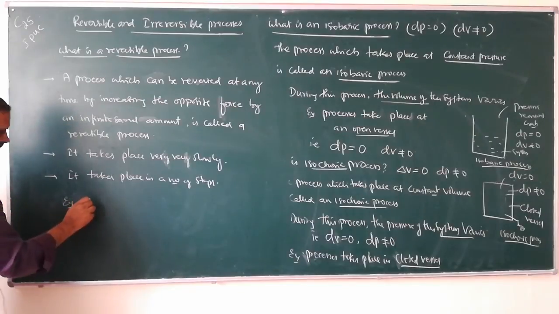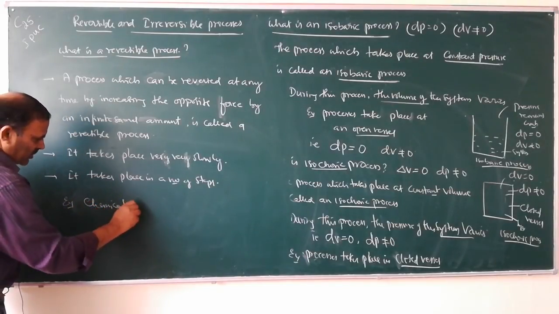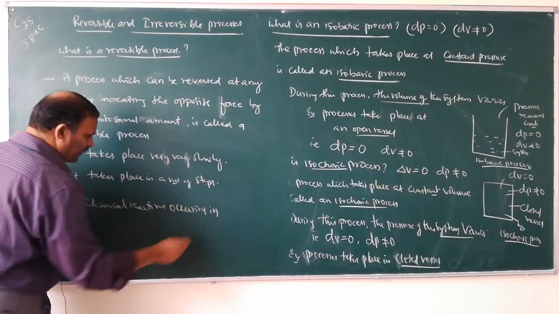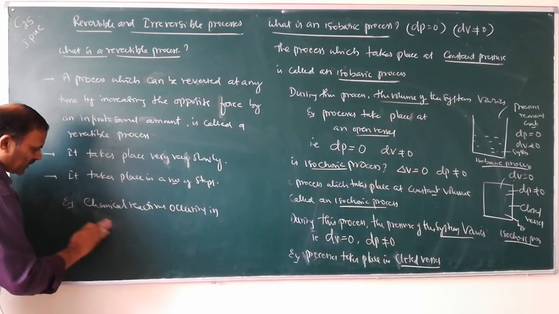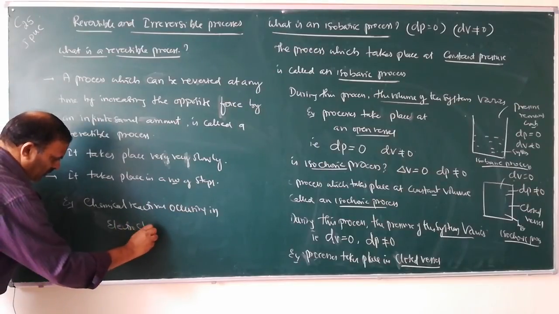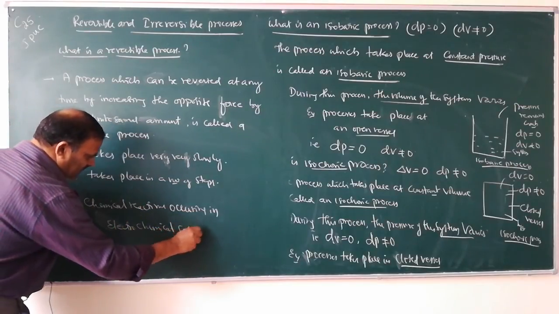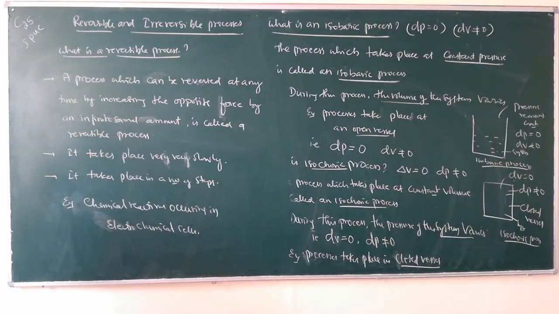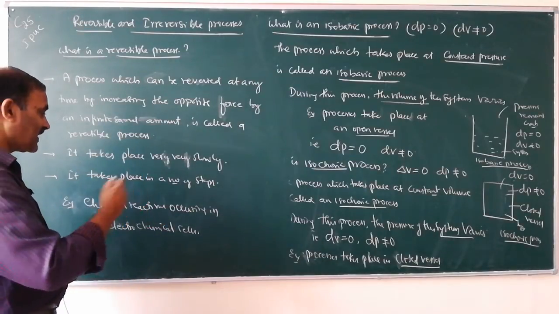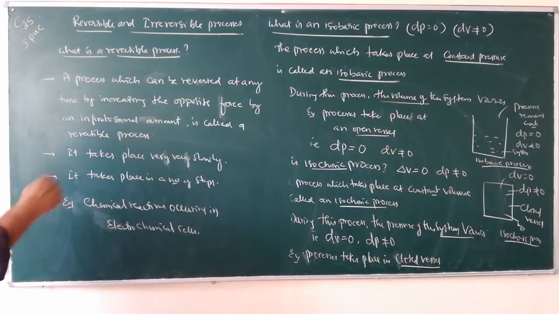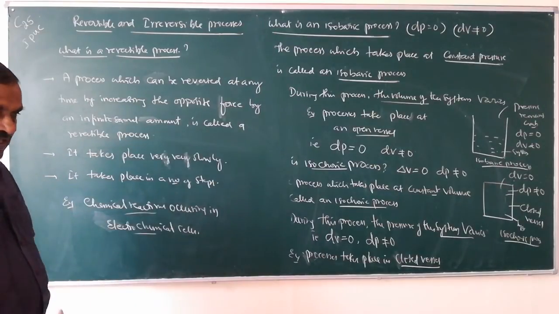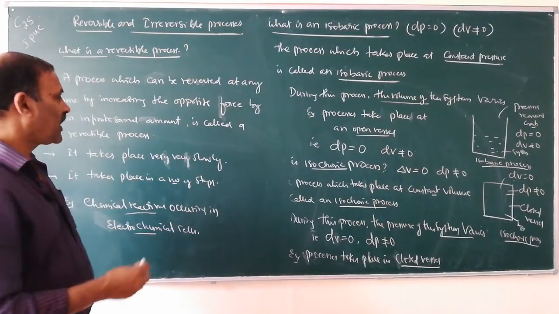Example, chemical reactions occurring in electrochemical cells. Current will flow from anode to cathode. If the cell reaction is reversed slightly, the current will flow from cathode to anode. So these are the examples for a reversible reaction, a reaction which can be reversed. I will give you another example.